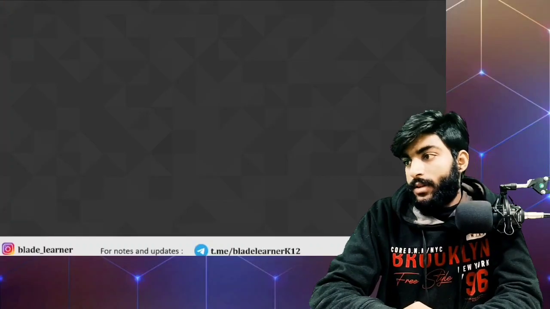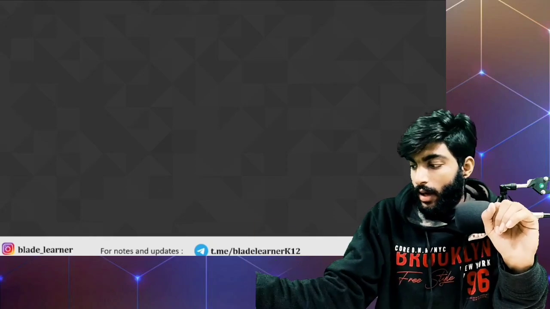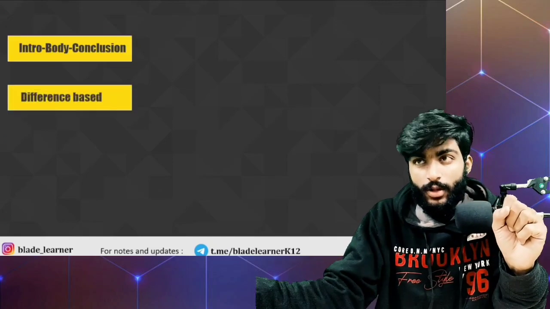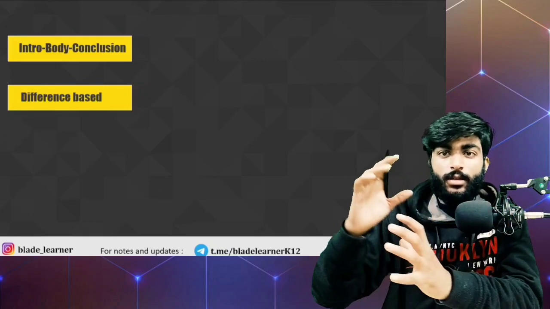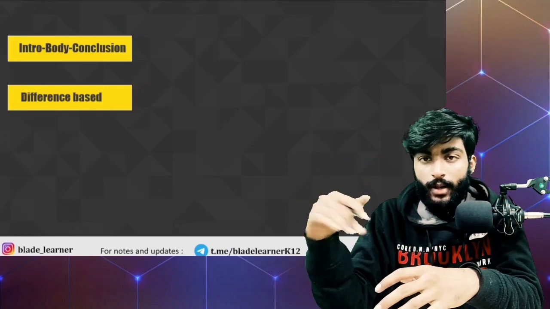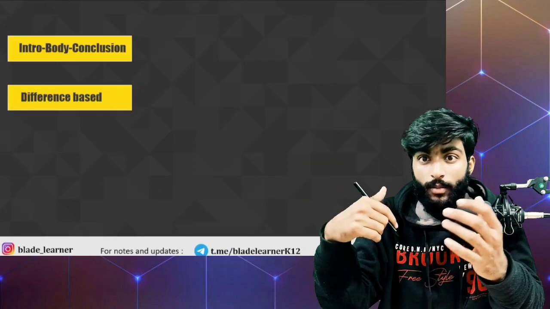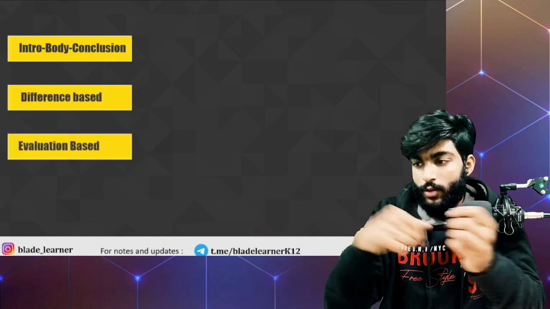So this is our laptop screen. We usually see in the boards there are 3 types of subjective questions that are asked. First, intro, body, conclusion type questions. Second, the difference based question, where you have to write the difference between complementary goods and substitute goods, final goods and intermediate goods, domestic income and national income, domestic territory and normal resident, whatever it can be. And the third is the evaluation based question.